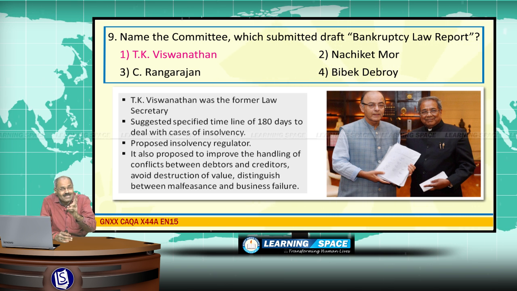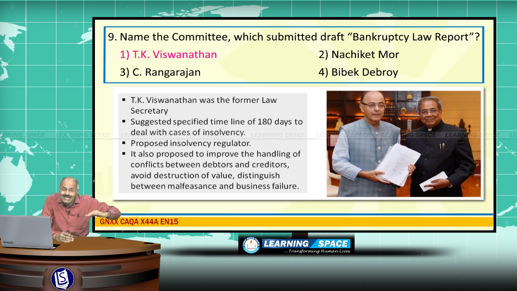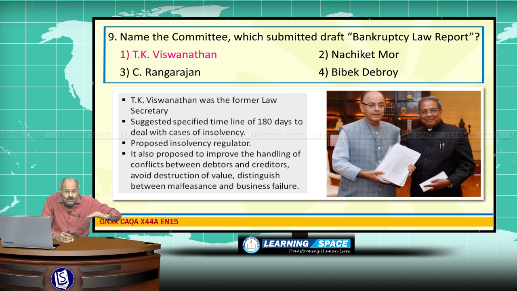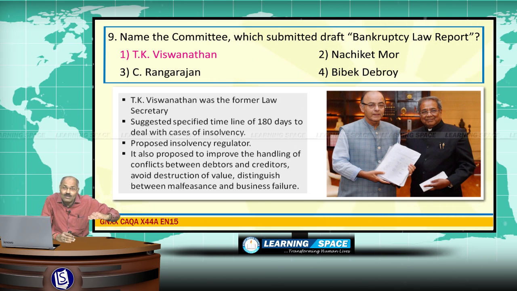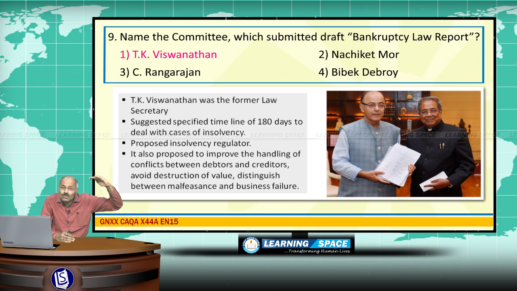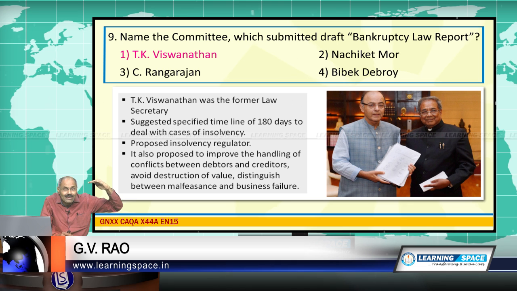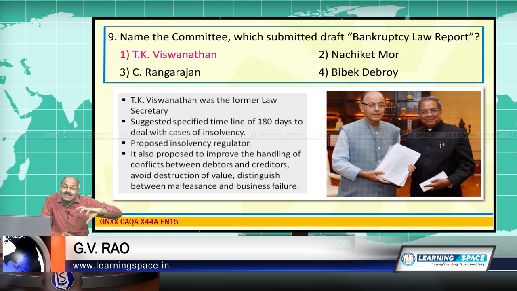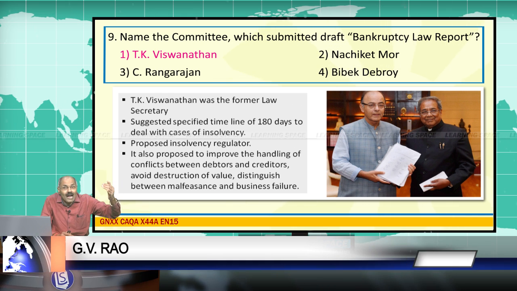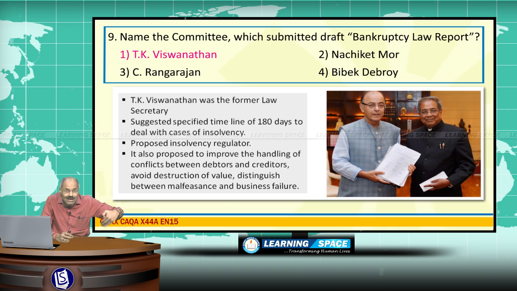These two are very much essential to raise the rank in the ease of doing business index. In the ease of doing business index, our rank is 130, and the government's goal is to reach 50. So to reach 50, several rules are to be looked at, and these two committees were specifically formed to improve the ease of doing business in the country, and the T.K. Viswanathan committee submitted its report on bankruptcy law.